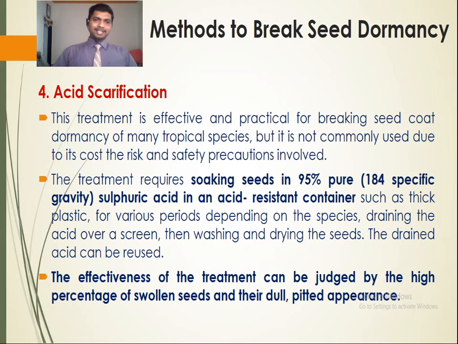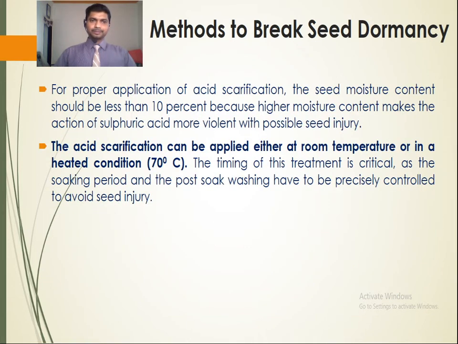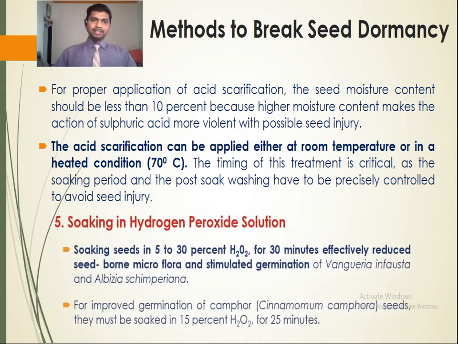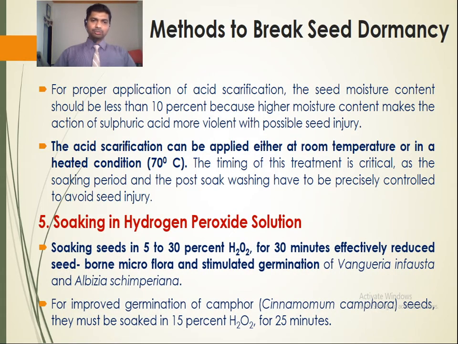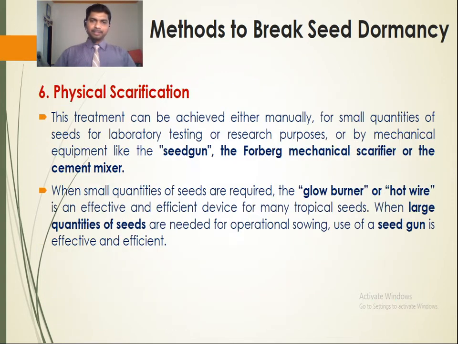Next is acid scarification. Here we are using a chemical, that is 95% sulfuric acid, where the seeds are soaked for a considerable period of time. Next is soaking in hydrogen peroxide solution. This is another chemical where 5 to 30% hydrogen peroxide, H2O2, is used for 30 minutes. That was found to effectively reduce the seed-borne microflora and stimulate germination.